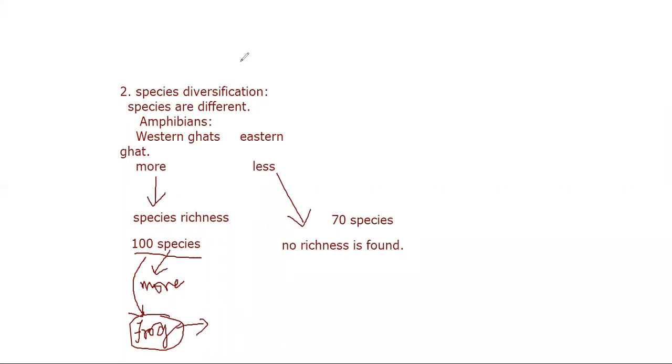Among these 100 species, maybe one species can be found more in number among its own individuals, so we can say this one is a dominant species. So again, it is a diversification.